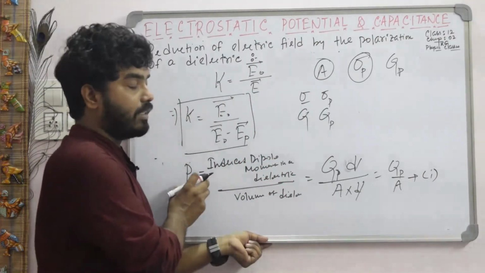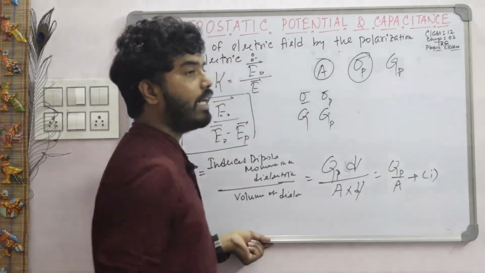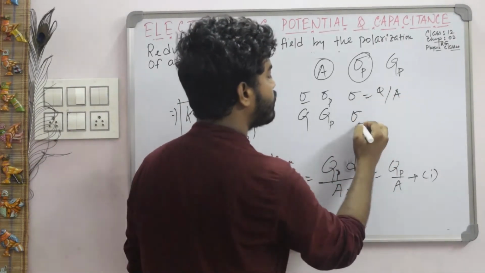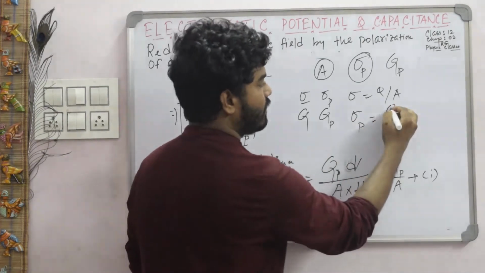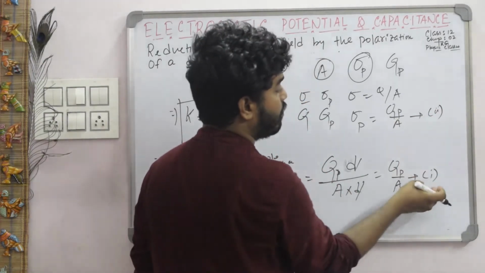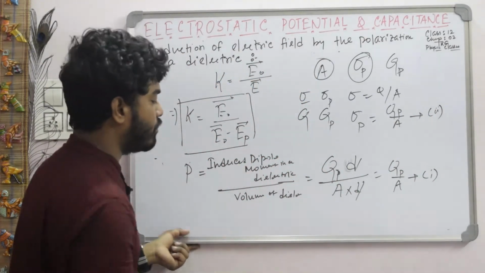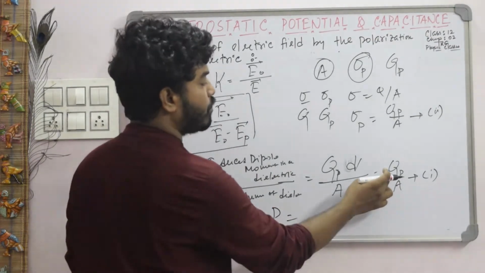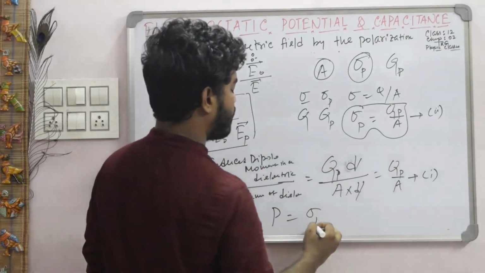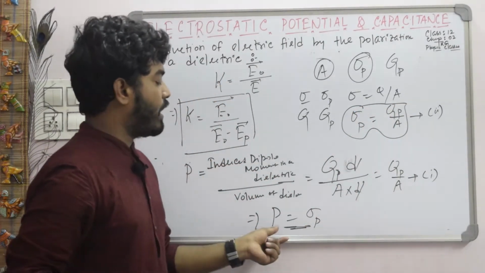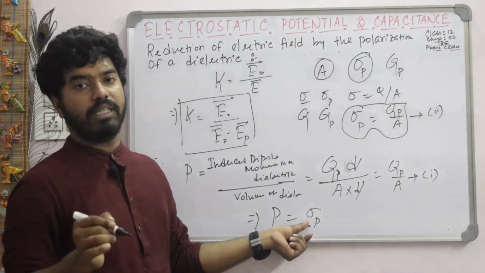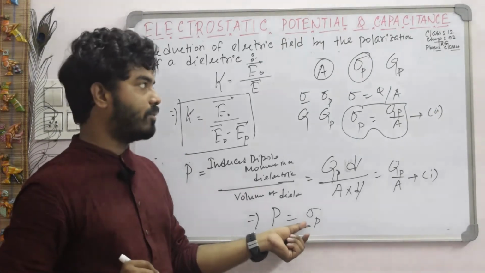So polarization density final form is qp by A, charge by area, and you know the surface charge density formula, sigma is equal to q by A. Now when you use sigma p, what will be the formula? That is qp by A, same thing. So when we compare equation 1 and 2, what we find is that P is equal to this portion q by A, and this sigma p also represents q by A. So we can say P is equal to sigma p. That is, the polarization density is exactly equal to the induced surface charge density. This type of short question is important for your exam.